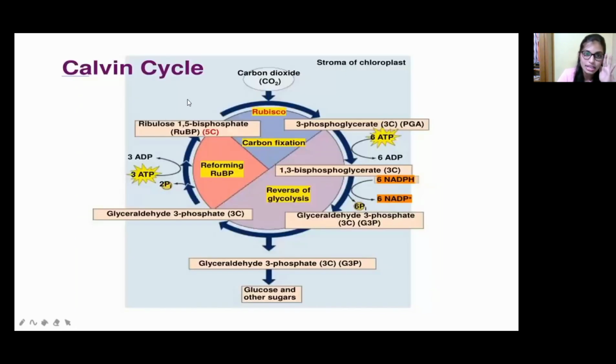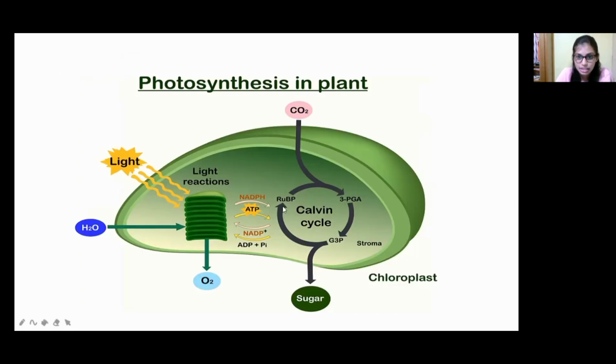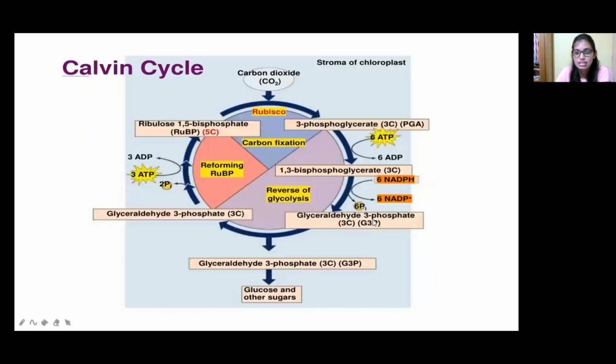In the options, other than the right option, they have also given the Calvin cycle. So first of all, what is the Calvin cycle? It also happens in the plant. During photosynthesis, for the conversion of carbon dioxide into glucose, the Calvin cycle has to happen. This small Calvin cycle is this one. Here carbon dioxide is coming in, and Rubisco is the enzyme. That is converted into PGA. Then it is converted into